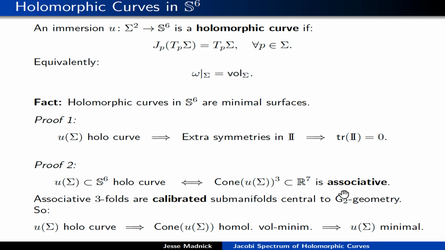Associative threefolds are central objects in G2 geometry. I won't go into what it means, but suffice it to say that associative threefolds are calibrated submanifolds that are very important in G2 geometry. So the point is that if you have a holomorphic curve, then its cone is calibrated, hence homologically volume minimizing. So the link of that cone, namely the holomorphic curve, must be minimal. That's another proof of minimality.